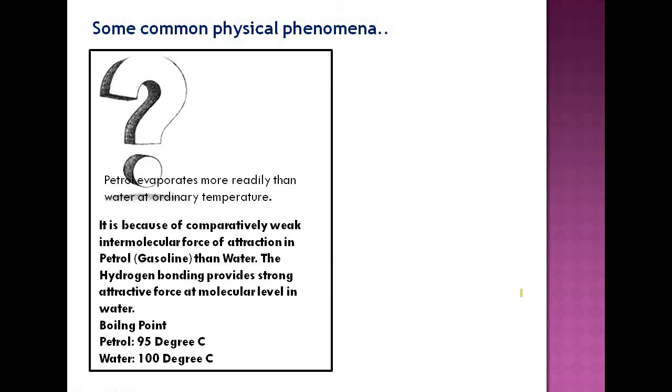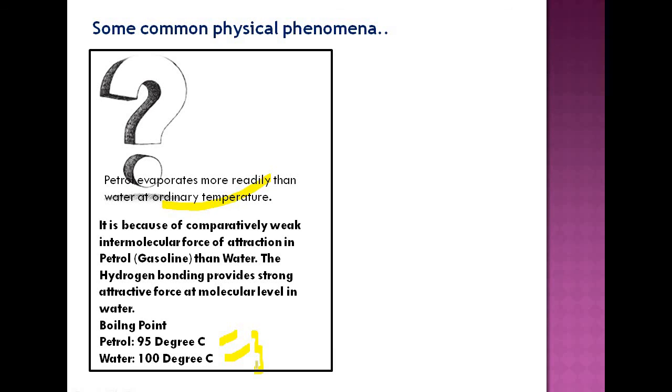So you see, petrol evaporates more readily than water at ordinary temperature. What may be the reason for this? The simple reason is the boiling point of petrol is less than that of water. What is the boiling point of petrol or gasoline? Generally it is about 95 degrees Celsius. Water at 1 atmospheric pressure, so these two values are at 1 atmospheric pressure, is around 100 degrees Celsius. So since the boiling point of petrol or gasoline is less than water, it evaporates at a faster rate.